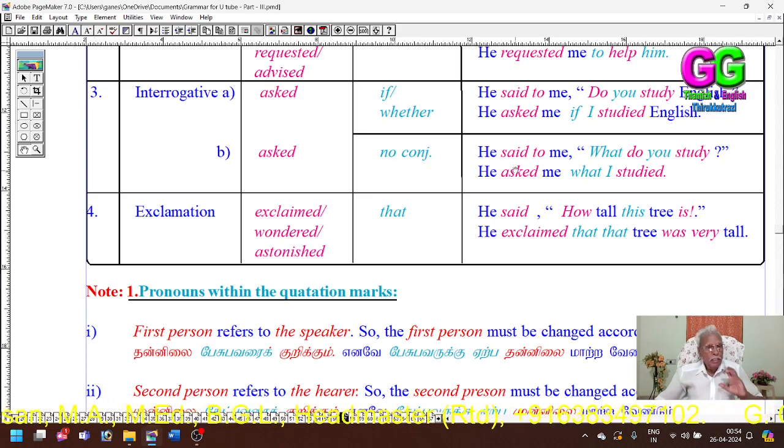Then questions with WH word: reporting verb asked, no conjunction. The WH word itself would function as the conjunction. He said to me, "What do you study?" He asked me what I studied.